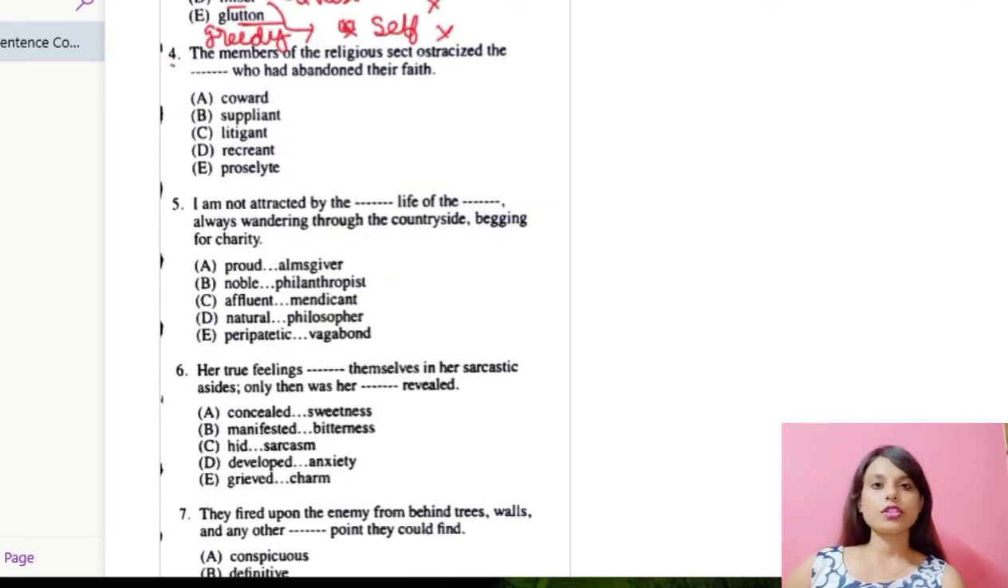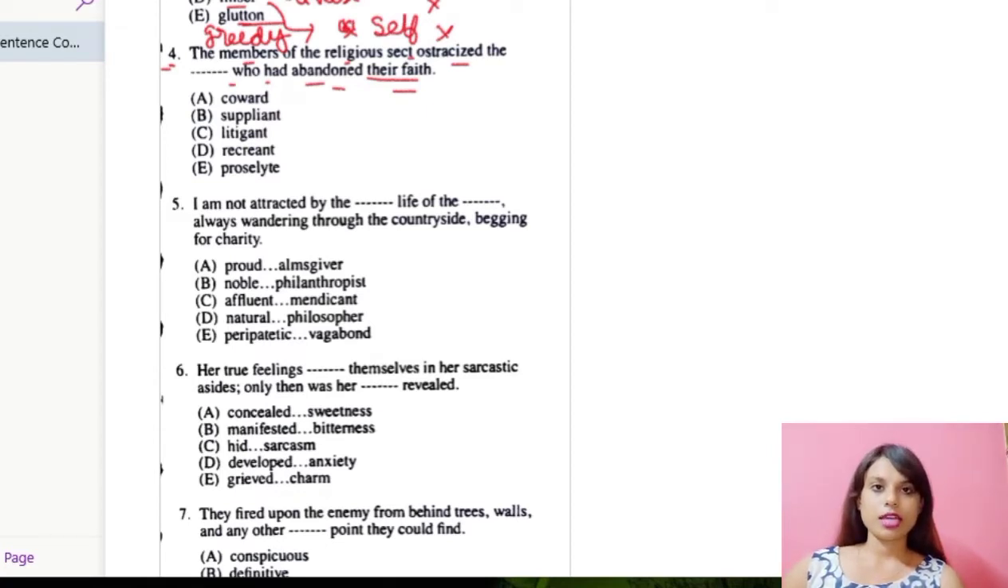Let us move over to question number 4. The members of the religious sect ostracized the dash who had abandoned their faith. So they are talking about the members of a religious sect, and those members ostracized, which means exclude from a society or group. Like, they have ostracized or thrown out some people who were not conforming to the faith that the religious sect was practicing, or the members were practicing.